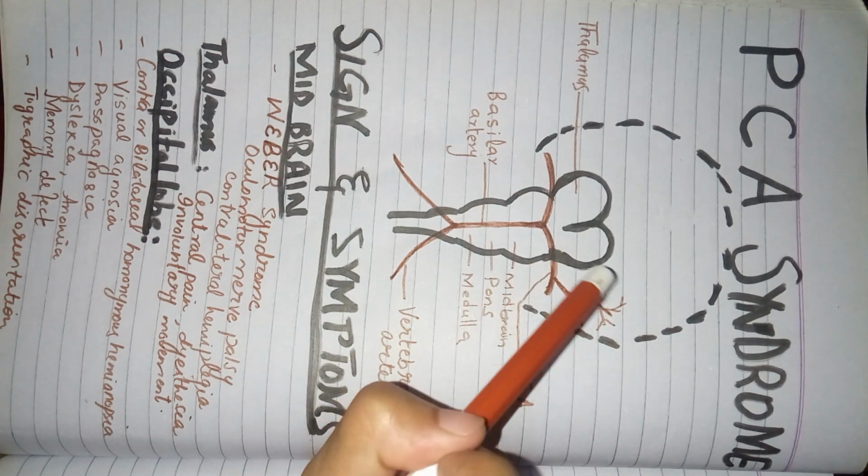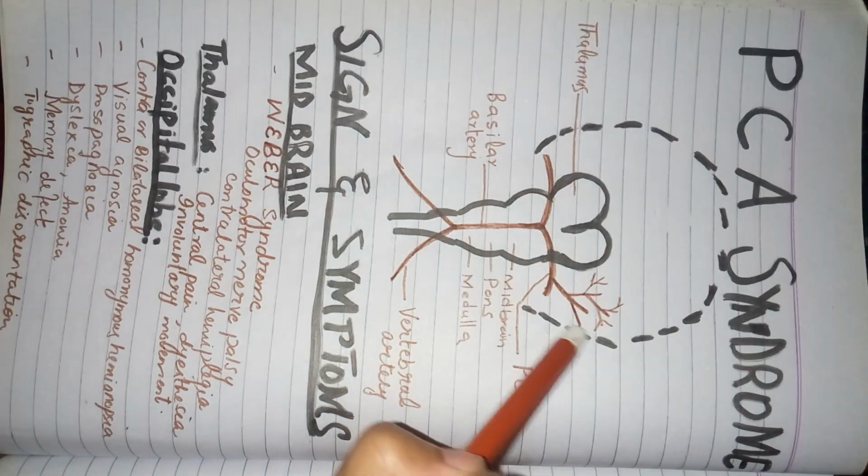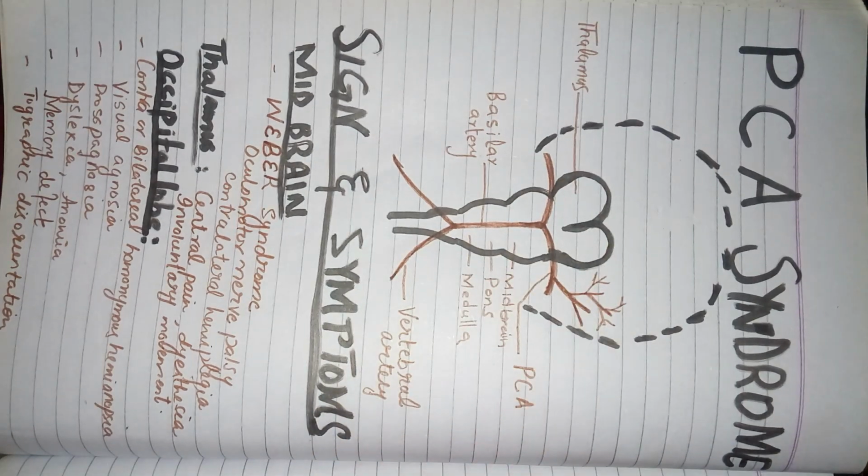And all around is the occipital lobe, present posteriorly in the cerebral hemispheres, so it also supplies the occipital lobe. So mainly the issues will be related to these areas when the posterior cerebral artery gets ruptured.